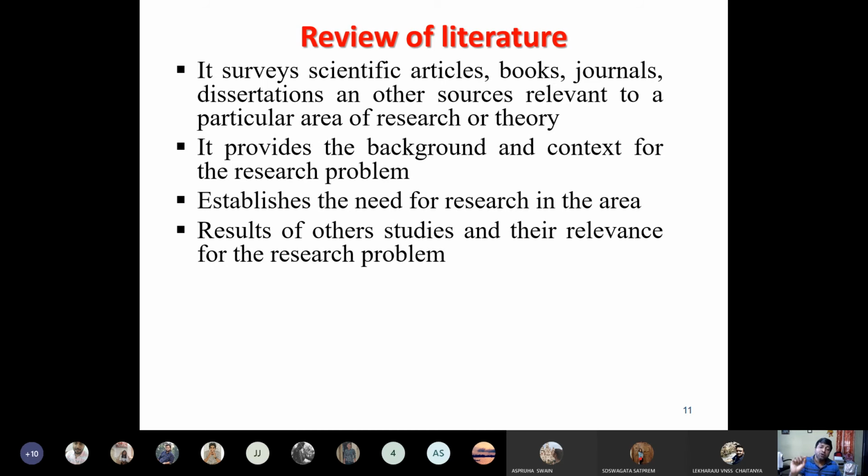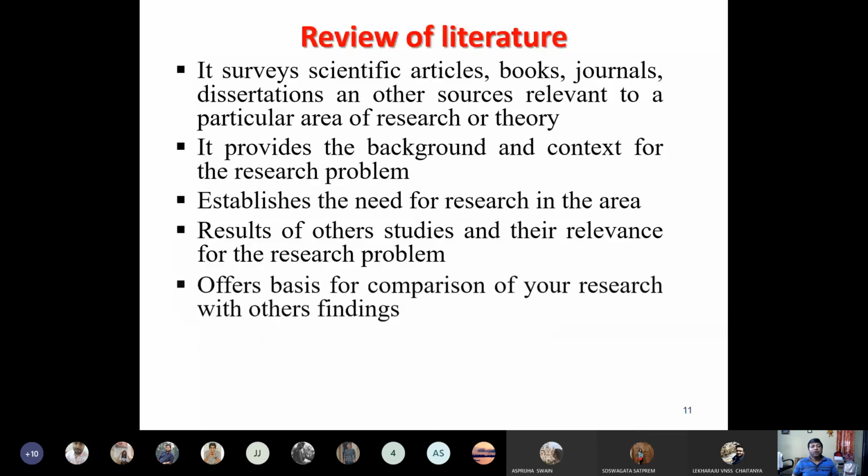While doing research on so and so topics in so and so area, they found this is the problem, this is the result, and this is the solution they found. That should also be highlighted in your literature, and it should also be highlighted in your thesis.